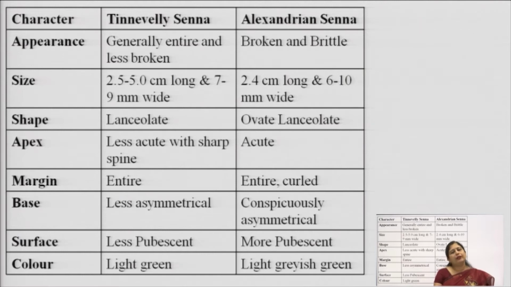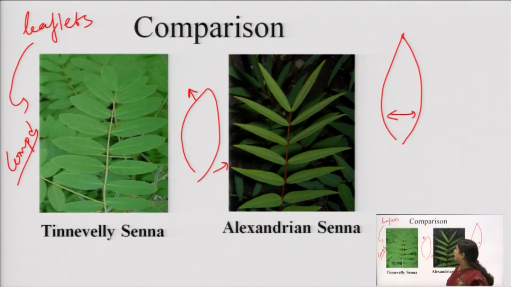Okay, though it is smooth, it is slightly curled also. There is no difference in the shape, it is like this only, but slightly curliness is there. And the base of the leaf is asymmetric in both the cases, but in Tinnevelli senna it is not that visually we can differentiate whether it is an asymmetric base or not. Now, here I have drawn an asymmetric base, which means that the ending of the lamina portion is not at the same point from both the sides.